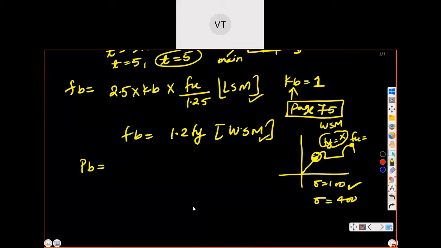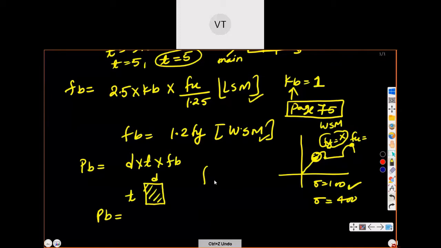Yes sir. So next, this PB formula was D into T into F of B. Actually, if you see the cross section of bolt, this will be the cross section of bolt, like this. So I will show here: this is the thickness, and this is the diameter. So you will see, PB is what? Load only. So what is load? Force equal to what? Or you can say stress equal to what? Force by area. So I want force only. P means force only. P is equal to stress into area.